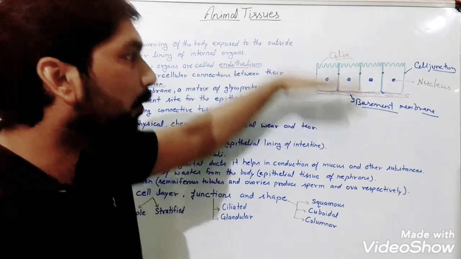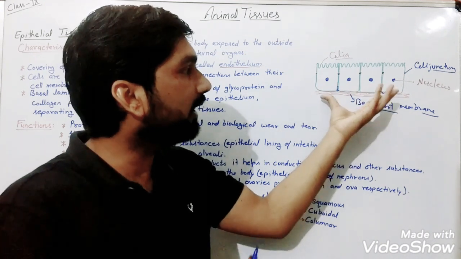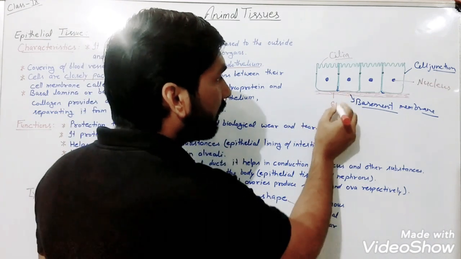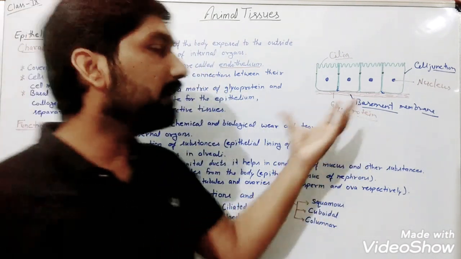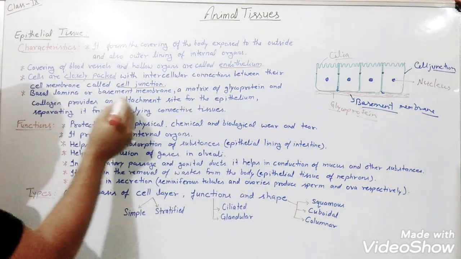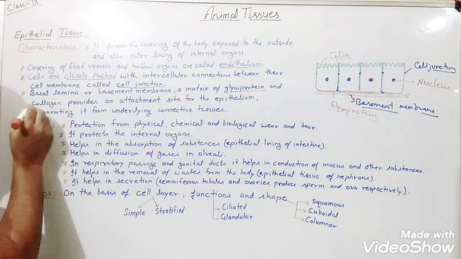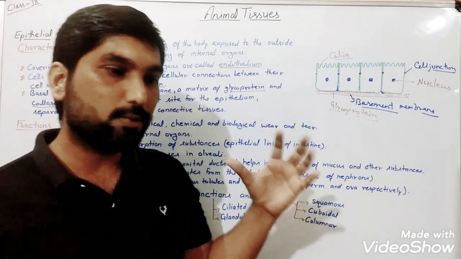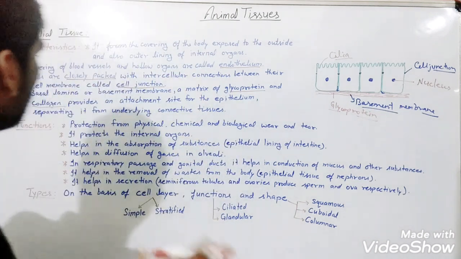And this is what at the bottom, it is the specific feature of epithelial tissue that they will be cemented together by a layer, and this layer will be made up of what? Glycoprotein. So this glycoprotein is what? Combination of carbohydrate as well as protein, and this basal lamina or basal membrane is made up of glycoprotein, and some collagen fibers, we will discuss in the connective tissue also. These collagen fibers are responsible for the attachment of these cells. So these are specific features.